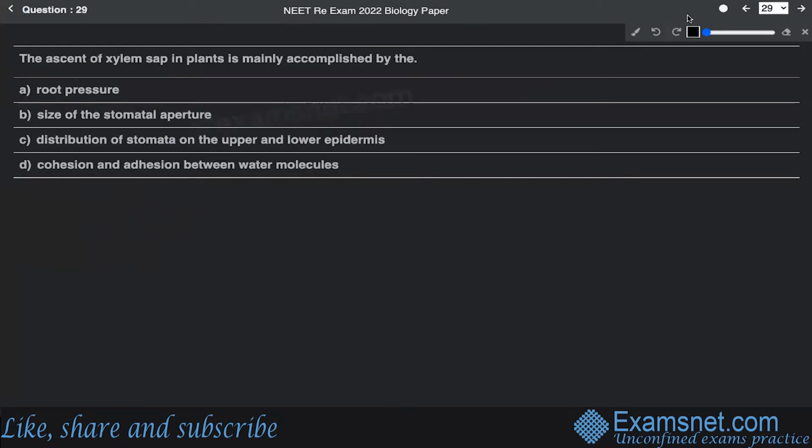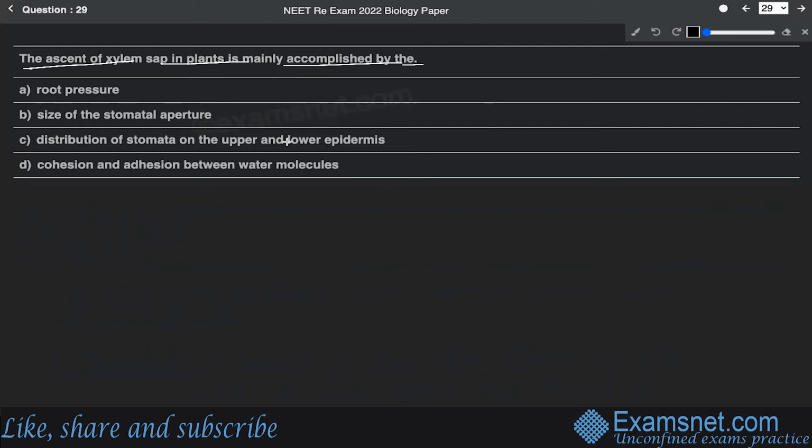Now the next is question number 29. Question number 29 says that the ascent of xylem sap in plants is mainly accomplished by the root pressure, size of the stomatal apparatus, distribution of stomata on the upper and lower epidermis, cohesion and adhesion between the water molecules. This question has been asked from the chapter of transportation in plants of standard 11.